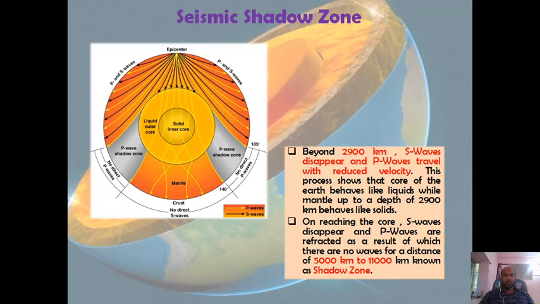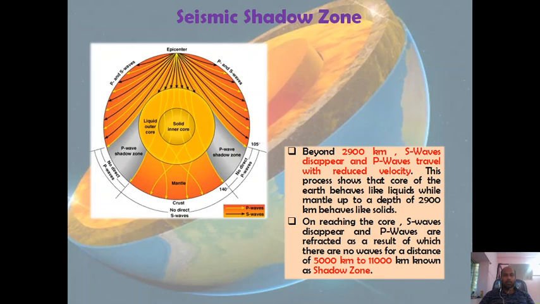Now if you observe the diagram, you will see that the P waves pass through the core, and when they pass through the core, they get refracted. That means the direction is changing due to a decrease in their velocity. But if you observe the S waves, you will find that they are not entering the core. Why? Because S waves cannot pass through liquid, and the outer core is liquid in nature.